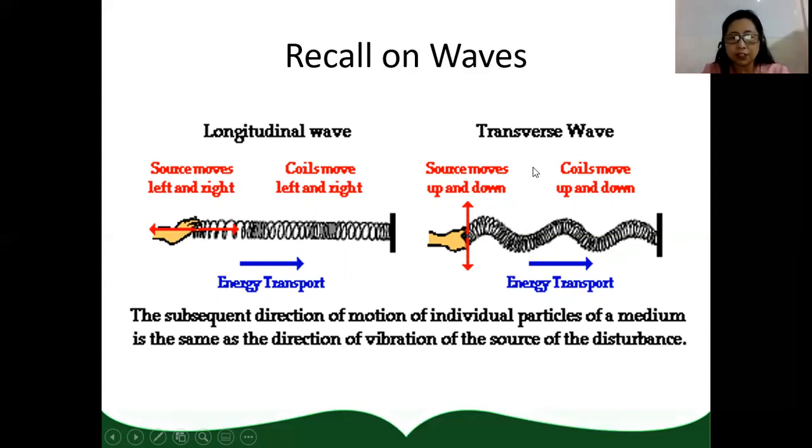While for transverse wave, the source moves up and down, and the coils move up and down. As the coils move up and down, energy is transported. So these are the differences between longitudinal wave and transverse wave.